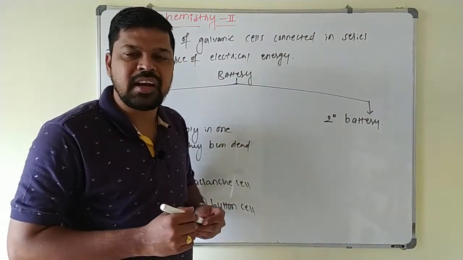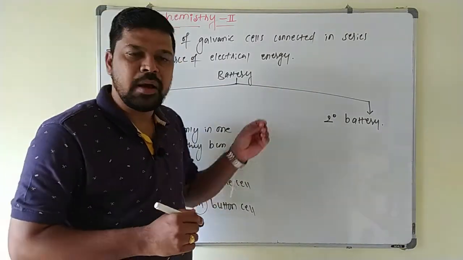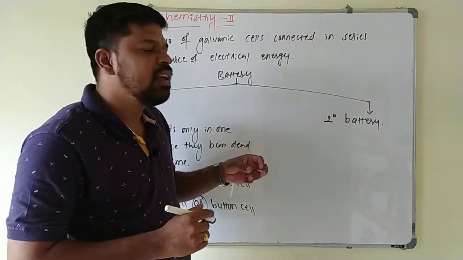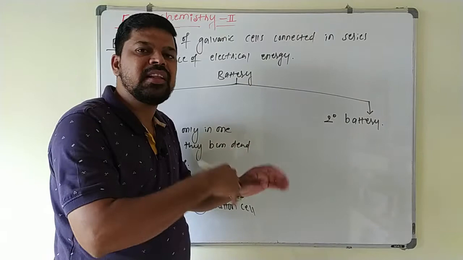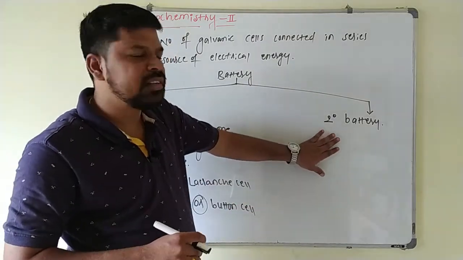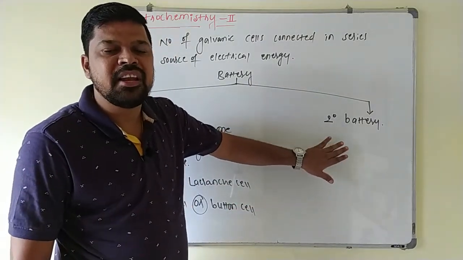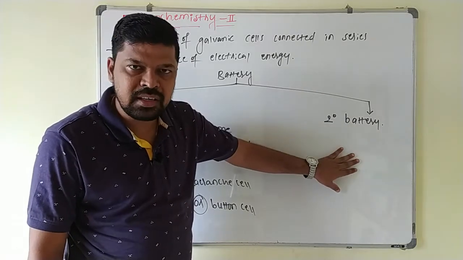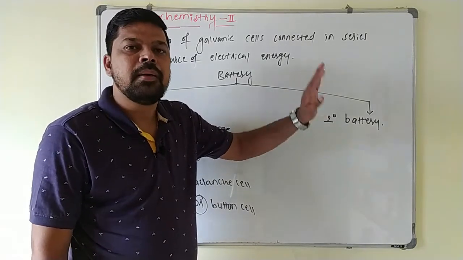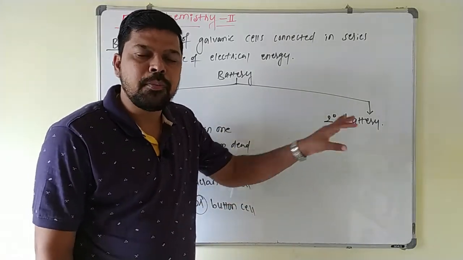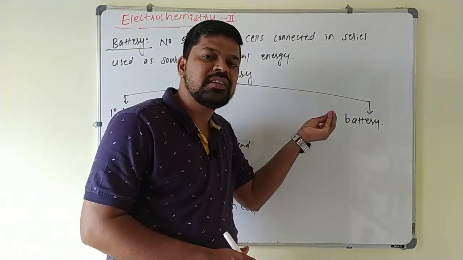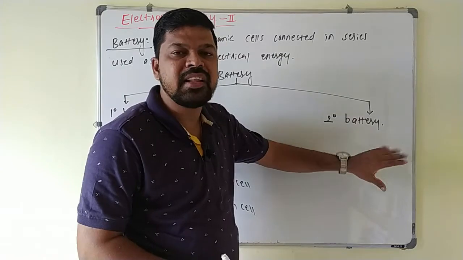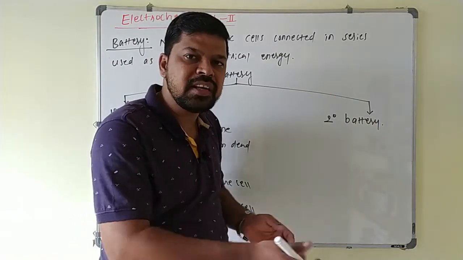In case of secondary battery, the reaction proceeds in both directions, so that they can be recharged by passing electrical current through the battery in the opposite direction, so that here electrical energy is stored in the form of chemical energy, and again they can be reused here. Such batteries are called as secondary batteries, in which the reaction proceeds in both direction and they can be recharged by passing electrical current in the opposite direction. So some amount of electrical energy is stored in the form of chemical energy. Again they can be reused during the discharge here.